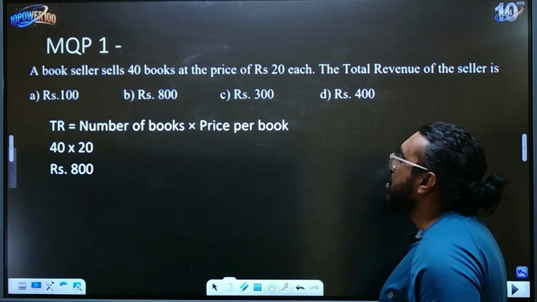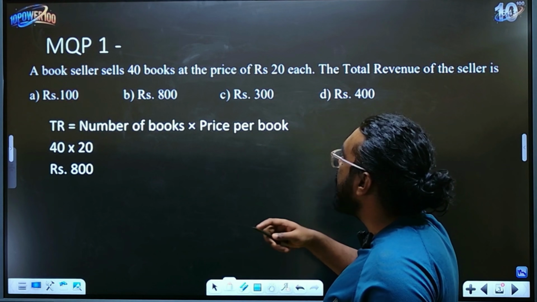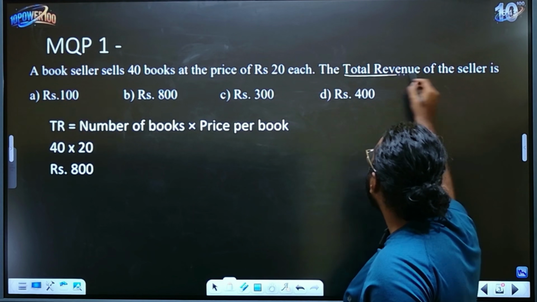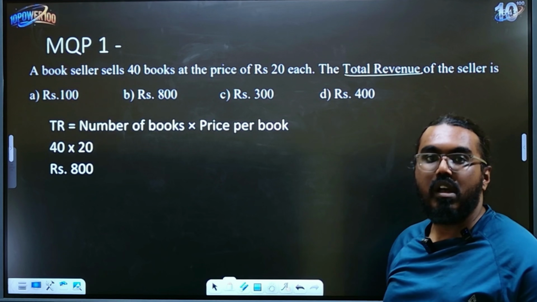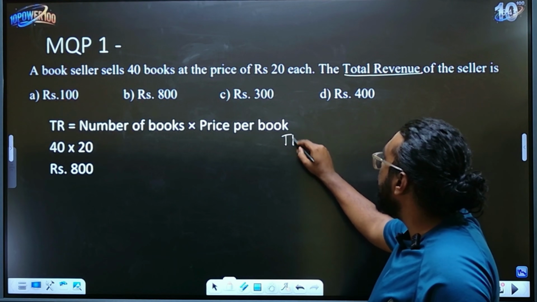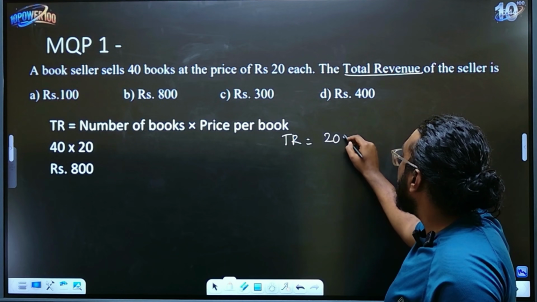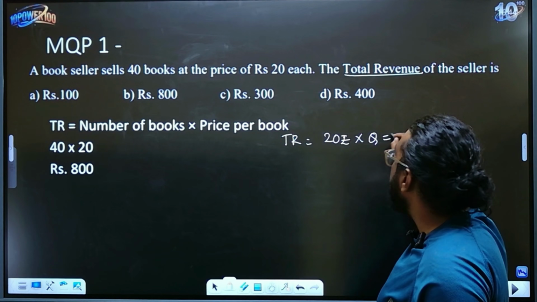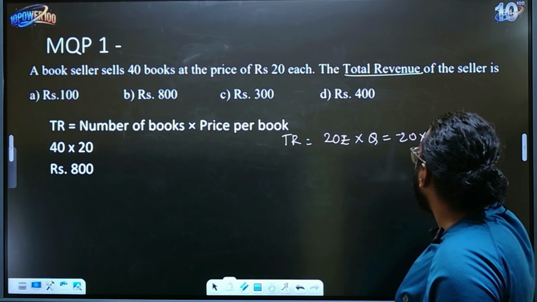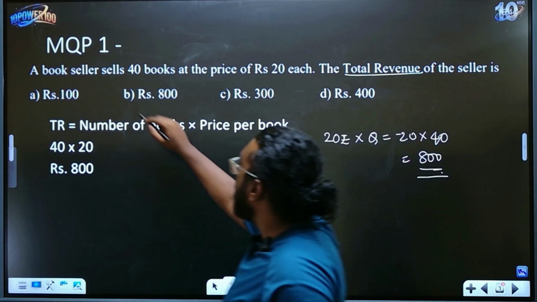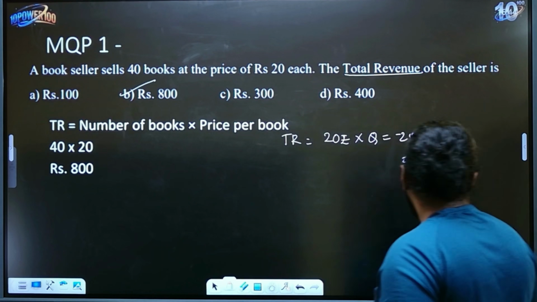Okay, so now let's look at this MCQ which is there in your first paper. This is a very simple question, children. They have asked you to calculate total revenue. When they ask for total revenue, you are automatically going to just multiply, right? So total revenue is nothing but price into quantity. Here it is 20 rupees into 40 books, right? So it is 800. So your option B is your correct answer. So that's your first MCQ question.